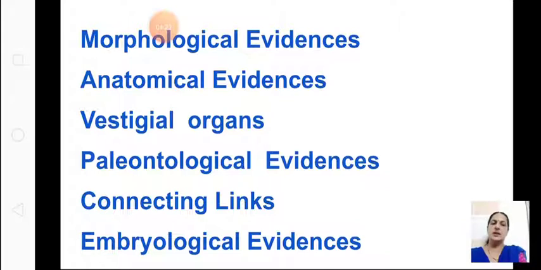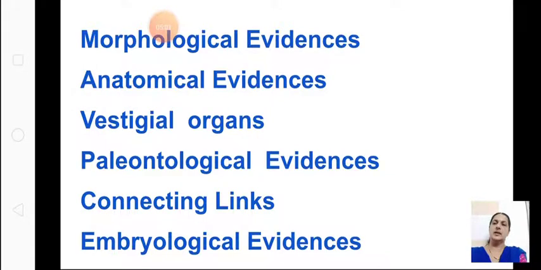Then embryological evidences means we saw that in the early embryonic stage, all the vertebrates look similar. For example, tortoise, chicken, fish, even man, in the initial stage when the fetus is formed, all these vertebrates look similar. This shows that there is a common ancestor for all of us. So these were the evidences that prove that evolution has taken place. I think this is very clear. We can go through the video again for all these evidences.